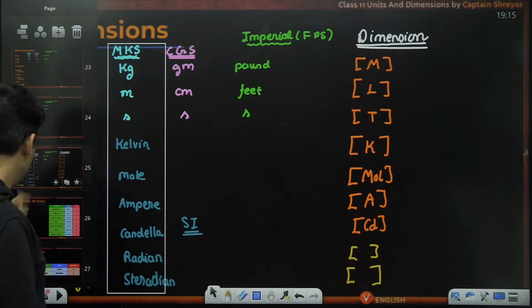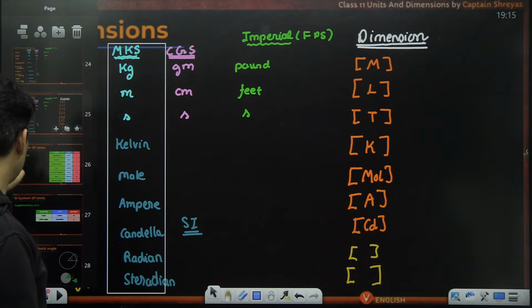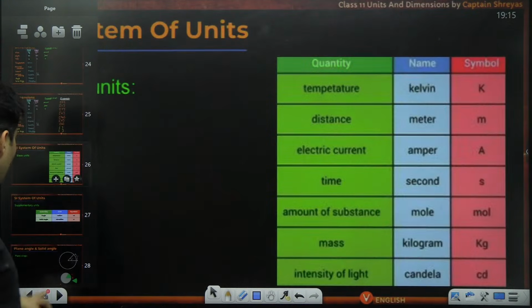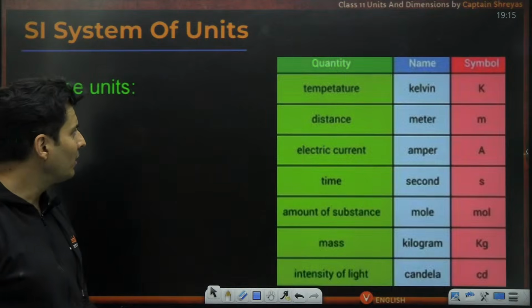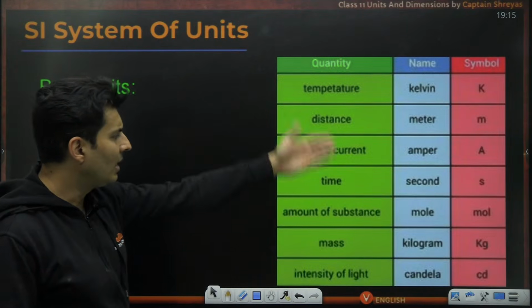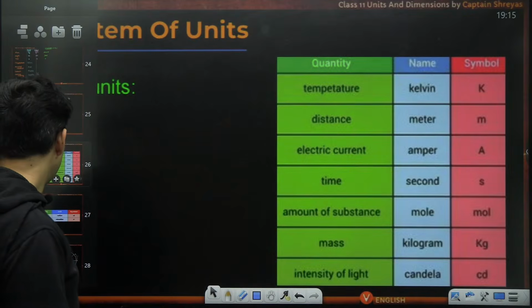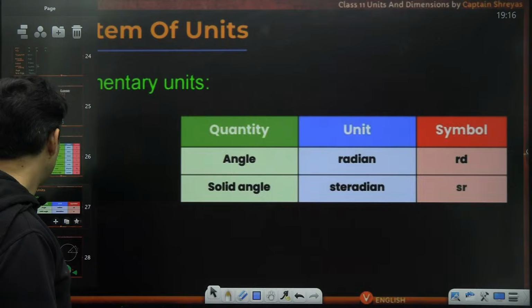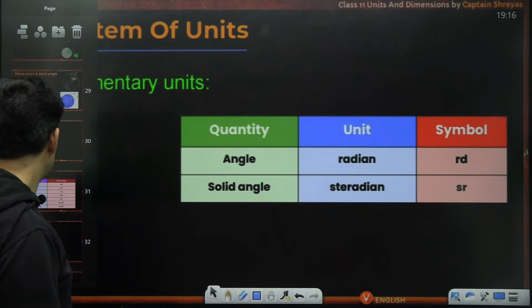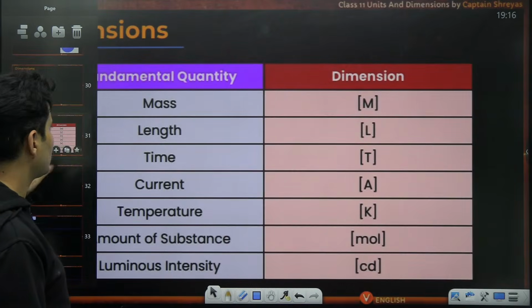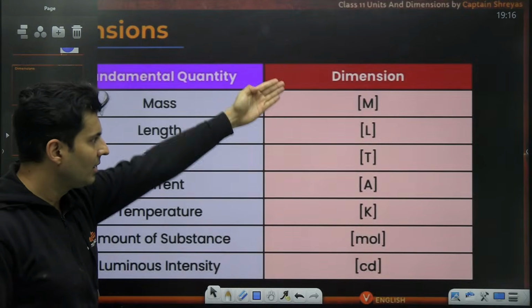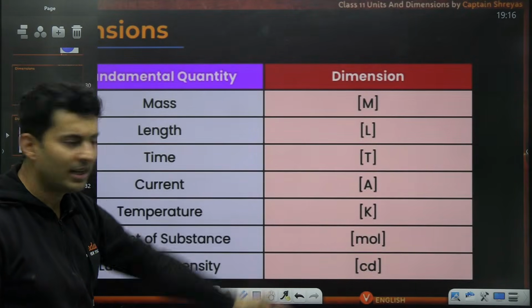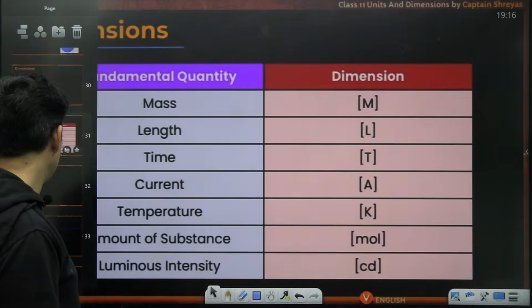So let's go with some questions. All the theory slides, temperature, distance, etc., how they are measured, I have also put over here. Supplementary units, angle and solid angle, right? Okay, so let's go with some questions. The symbols of it: M, L, T, A, K, MOL and CD. Yeah, all these things are done.